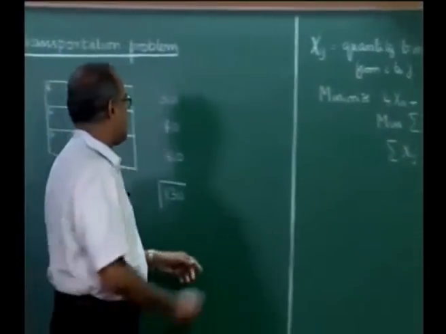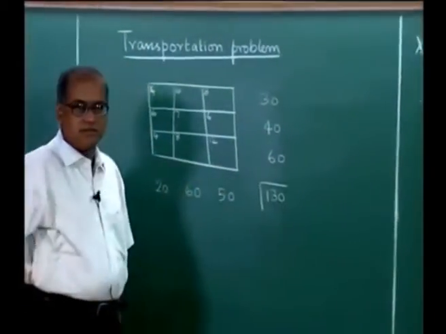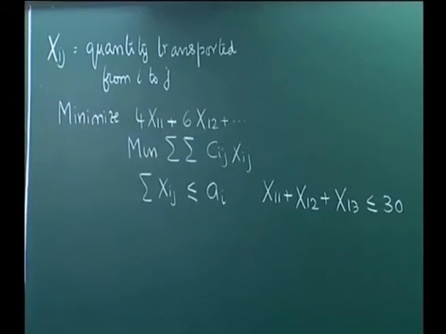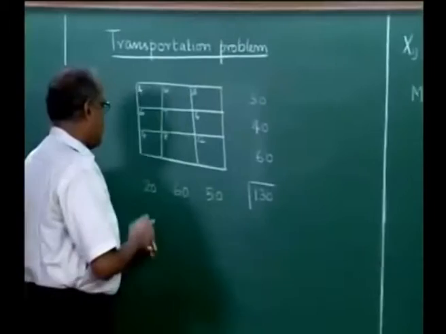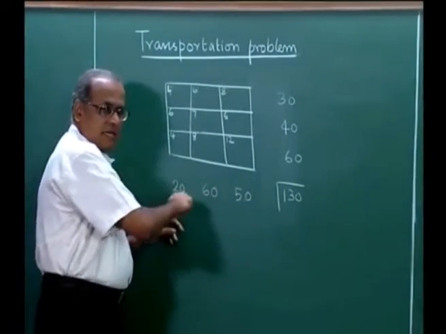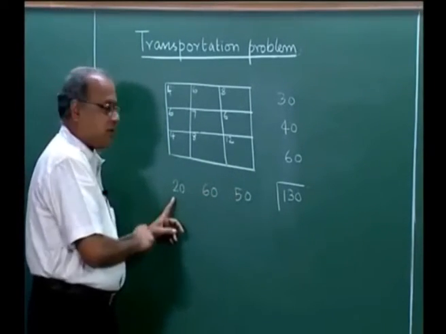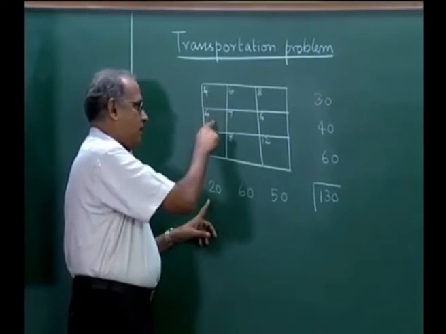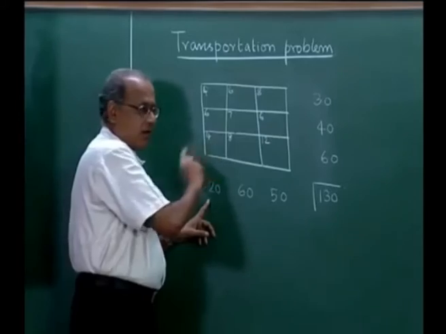We will have 2 more constraints, one for this and one for this. The general expression is this, where Ai is the availability in place i. Similarly, what is required? This is the minimum amount of items that are required. So, the amount that comes into this is x11 plus x21 plus x31.